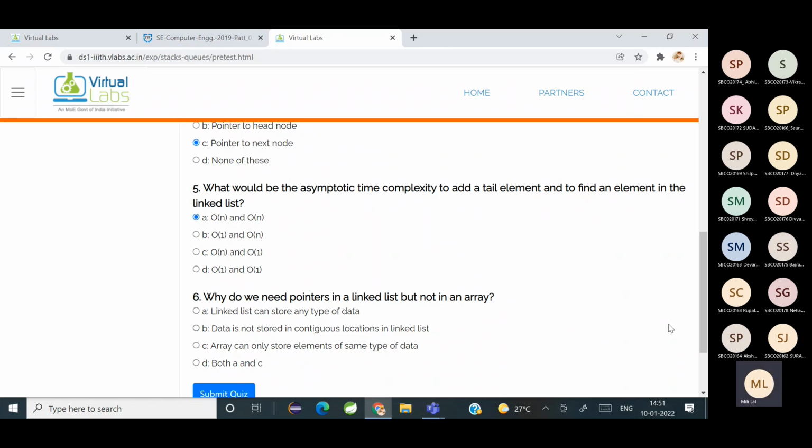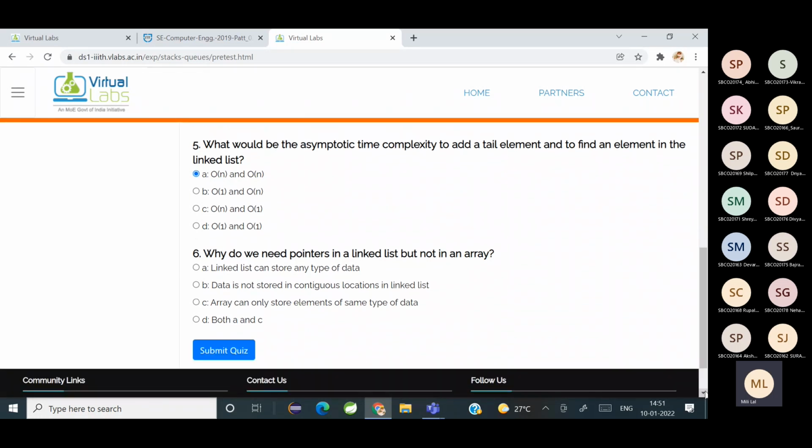So why do we need pointers in a linked list but not in an array? B option. Yeah, the data is not stored in contiguous locations in a linked list. That is why we need pointers.